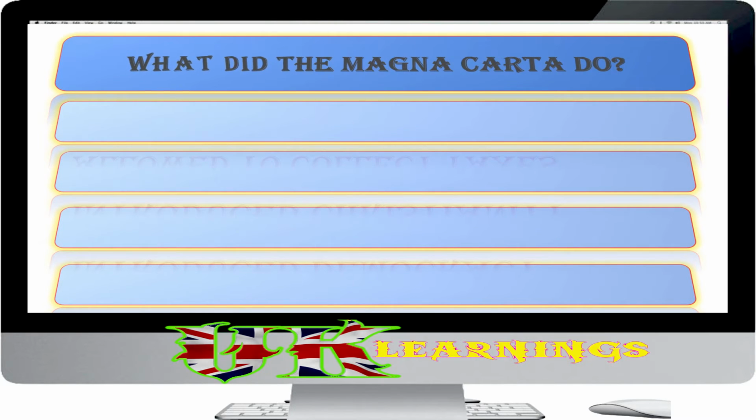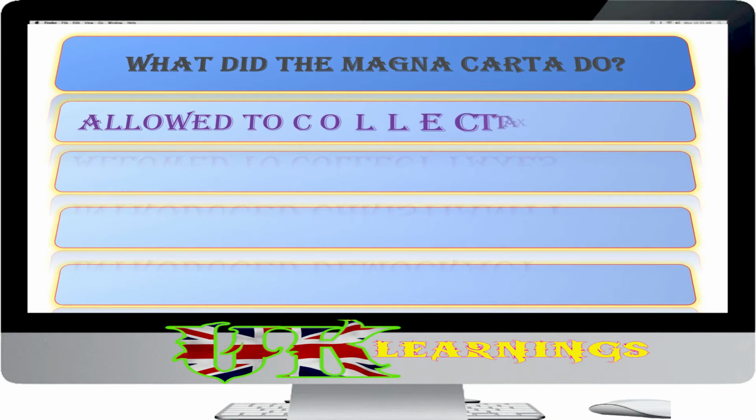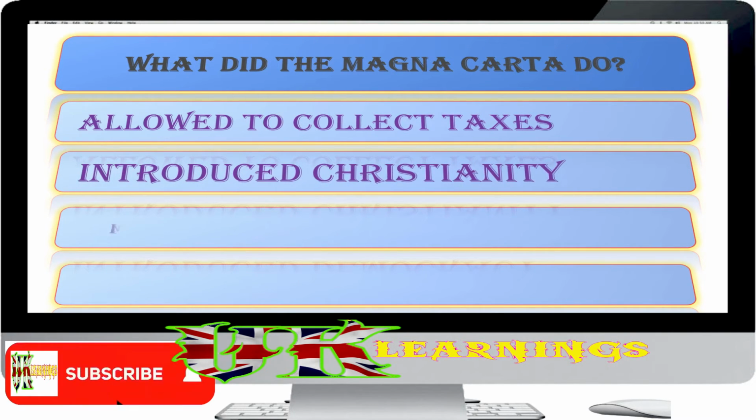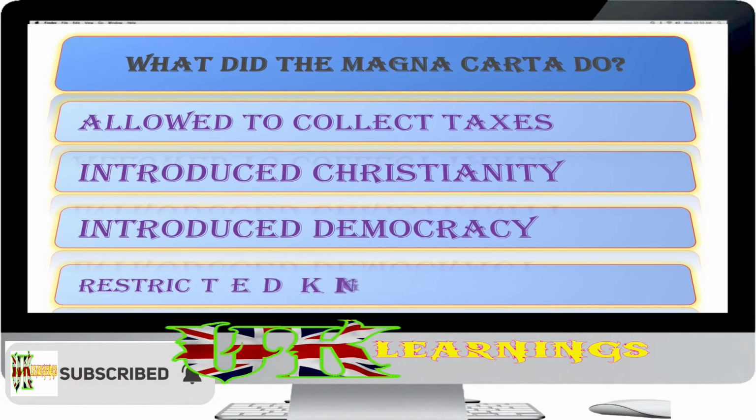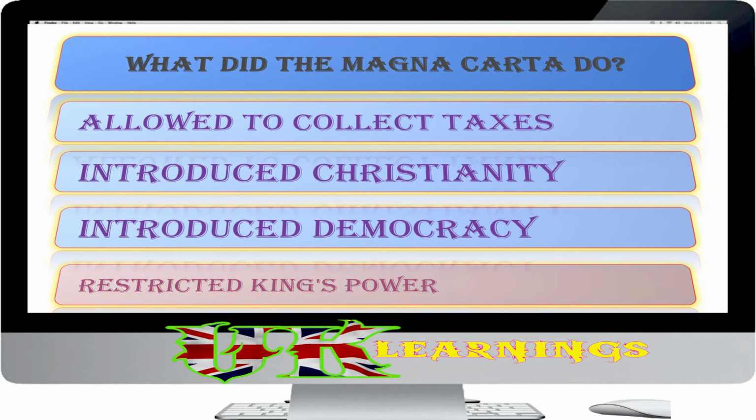What did the Magna Carta do? Allowed to collect taxes, introduced Christianity, introduced democracy, restricted king's power. The answer is restricted king's power.